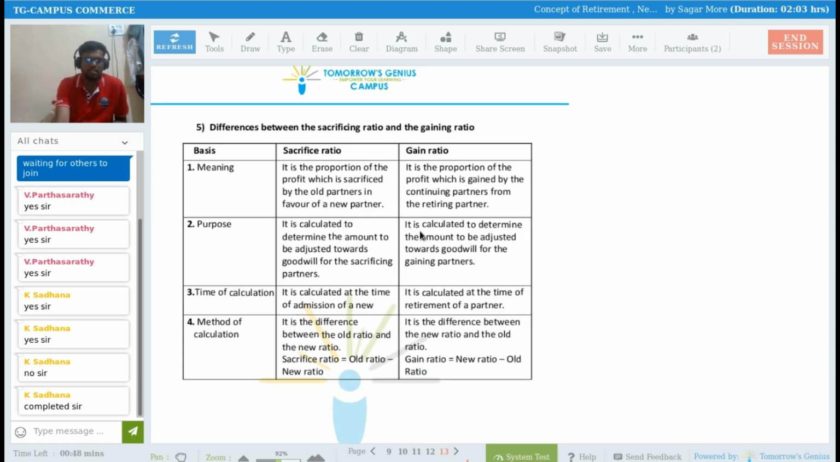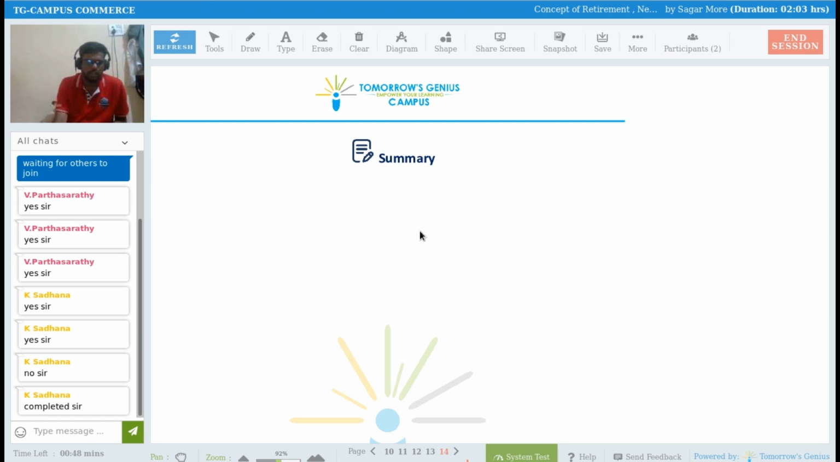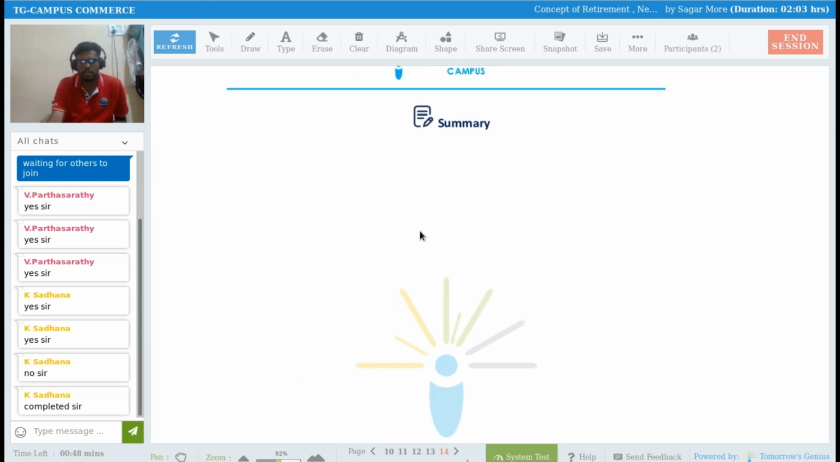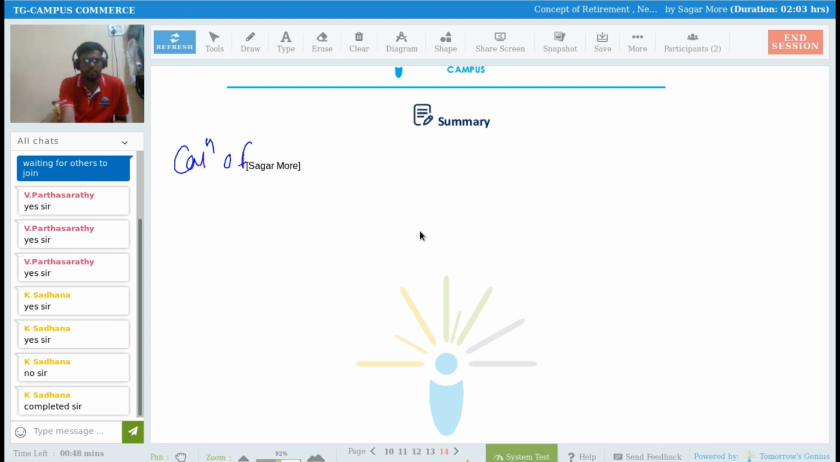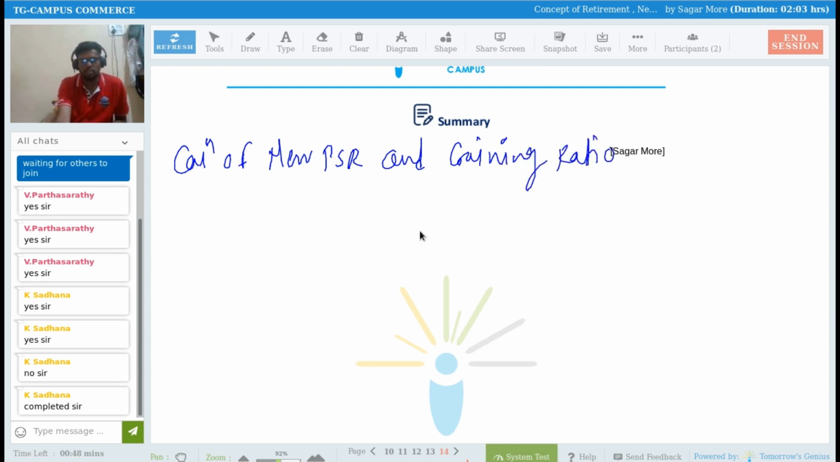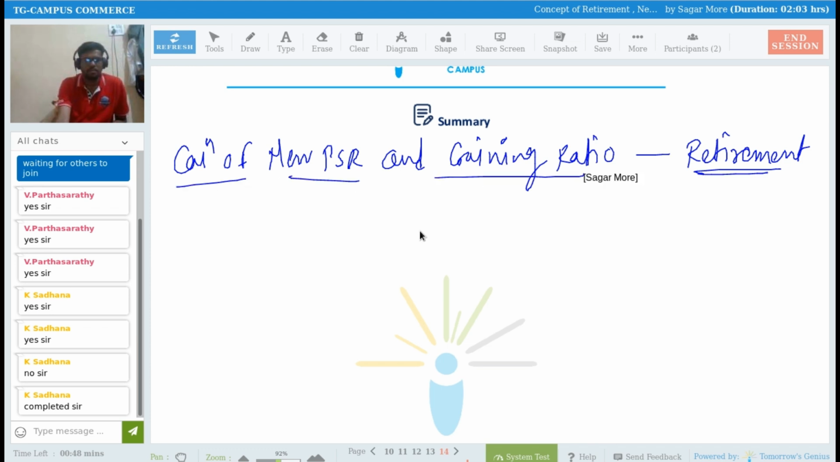Okay, there is a difference written over here. So what is the difference between sacrifice ratio and gaining ratio, right? I have already covered this. See the summary now. I'm just summarizing what we did so far. Calculation of new profit sharing ratio and gaining ratio on the occasion of retirement of a partner, right?